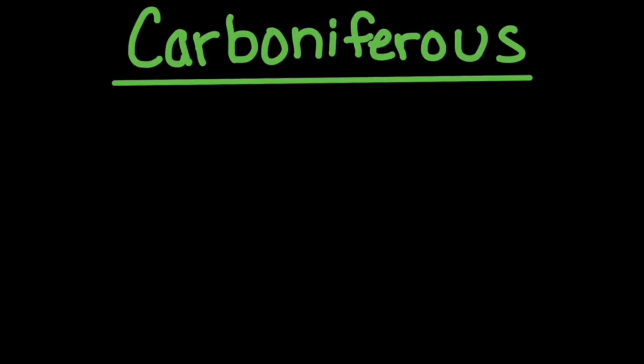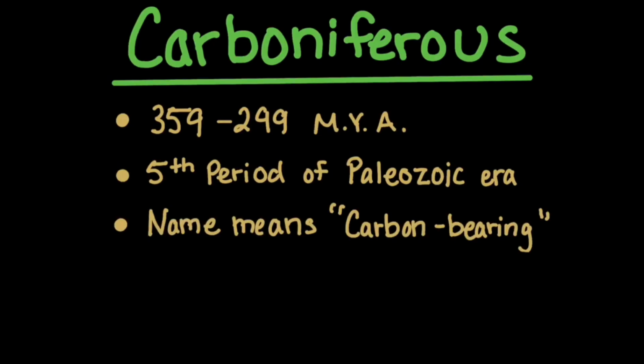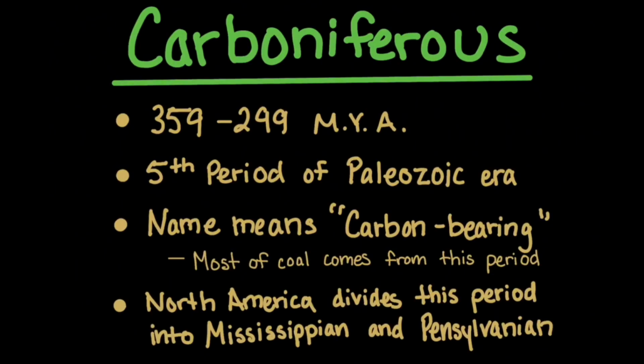The Carboniferous period was from 359 to 299 million years ago. It is the fifth period of the Paleozoic era of the Phanerozoic Eon. The name Carboniferous means carbon bearing, since most of the coal that we use today comes from this period. In North America, this period is divided into the Mississippian and the Pennsylvanian.